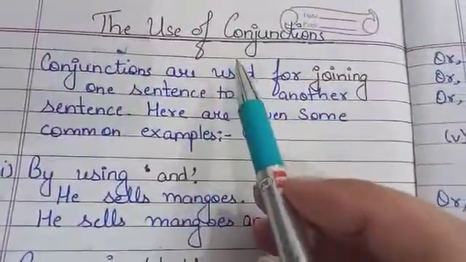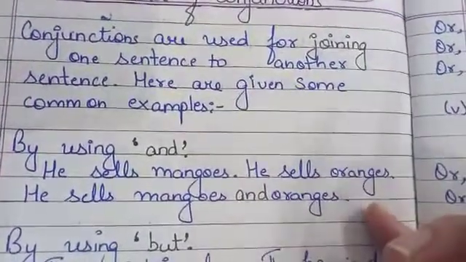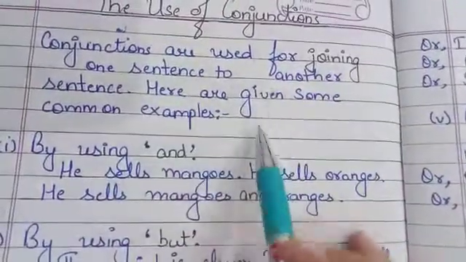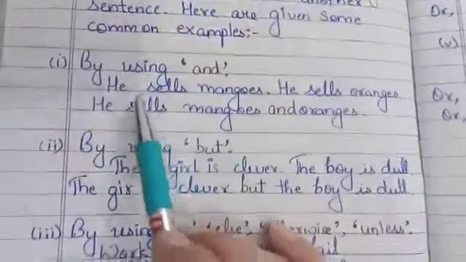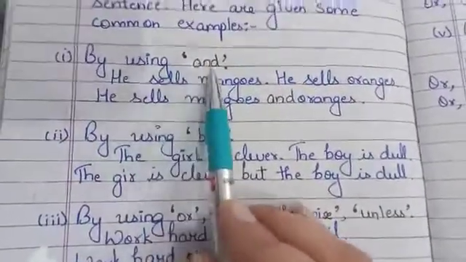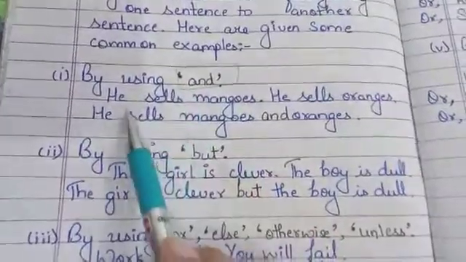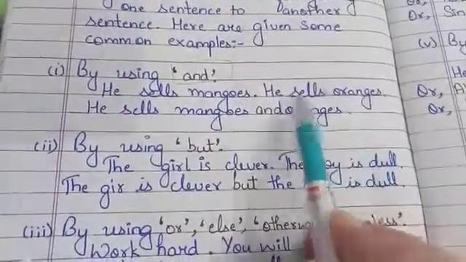Next is the use of conjunctions. Conjunctions are used for joining one sentence to another sentence. Here are given some common examples. Look at our first example, by using and. He sells mangoes, he sells oranges.